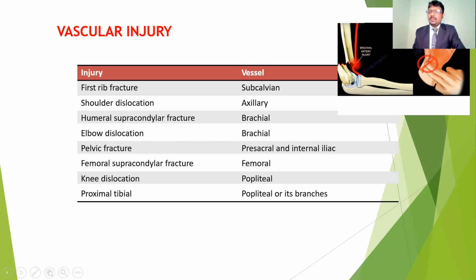So depending upon the involvement of the bone or the fracture, the surrounding structures of the blood vessels are going to get damaged. While checking the physical examination, we have to check for any abnormality related to the blood vessels, such as an absent pulse. Then we can think that the surrounding artery may have been damaged. So these are some of the arteries that get damaged according to the involvement of the fracture.